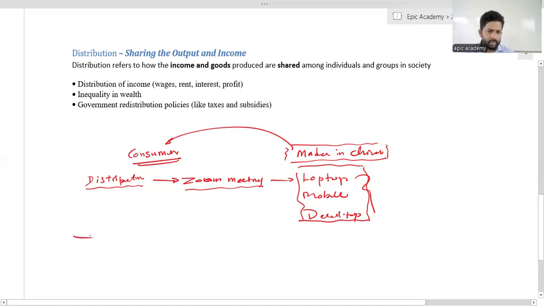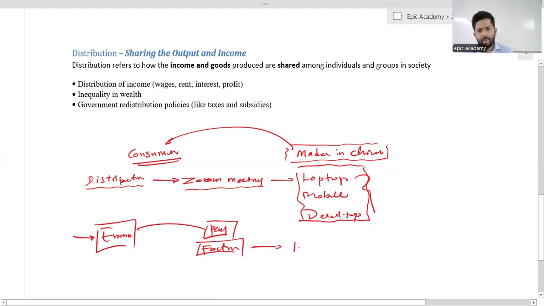As an earner, as a businessman, you can earn money, but you have to pay for the production factors. If you are using labor, you have to pay for the labor. We call it wages and salaries.